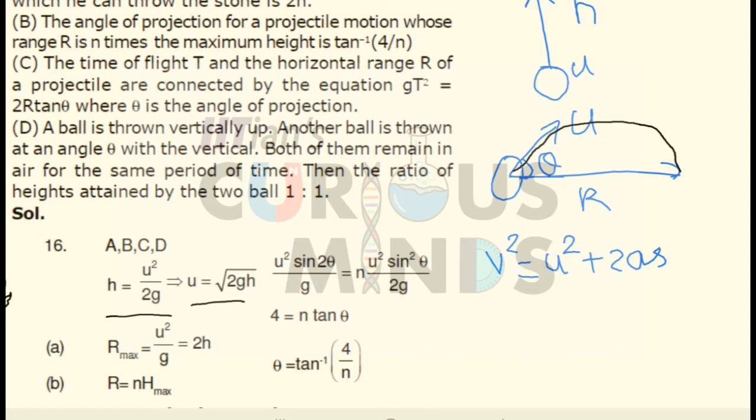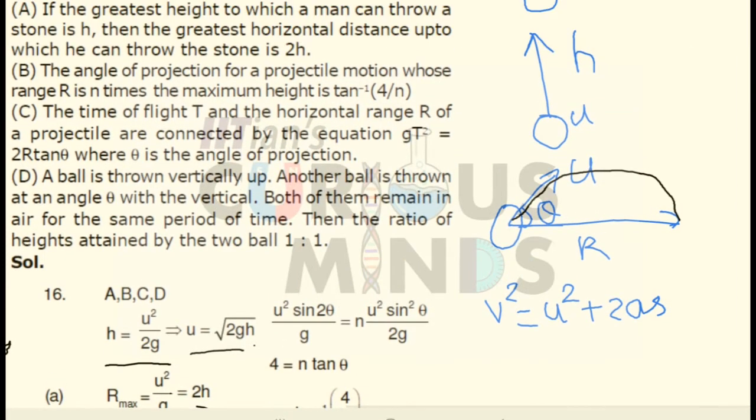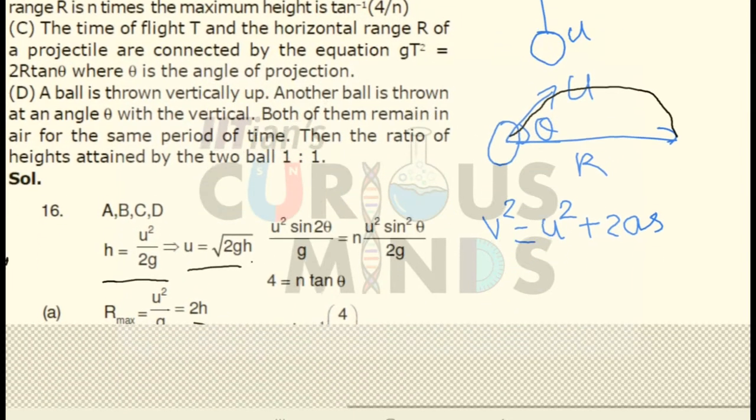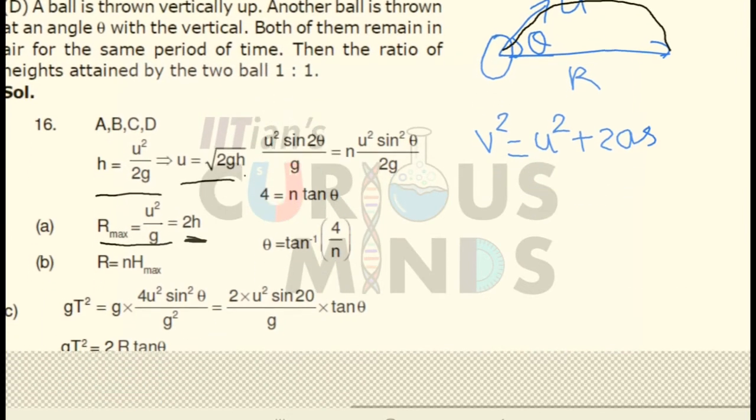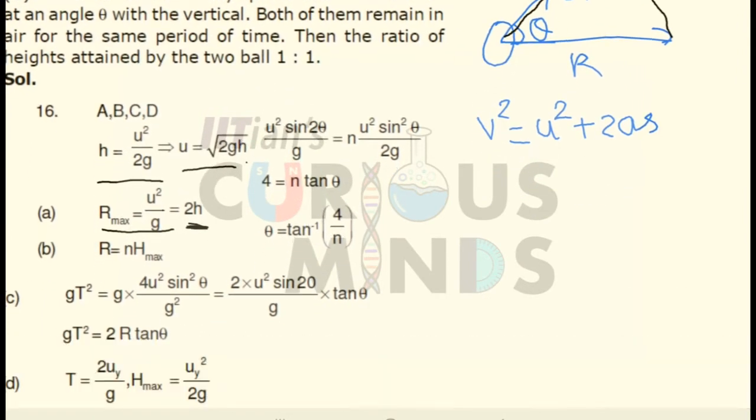So now with the same velocity, if a stone is thrown in this direction, it will reach at a distance r, range. For maximum range, r should be equal to u square by g. Sin 2 theta should be equal to 1. So u square by g, instead of u square, I will substitute root 2gh. So its square will be equal to 2gh divided by g, which is equal to 2h. So the first option is correct.